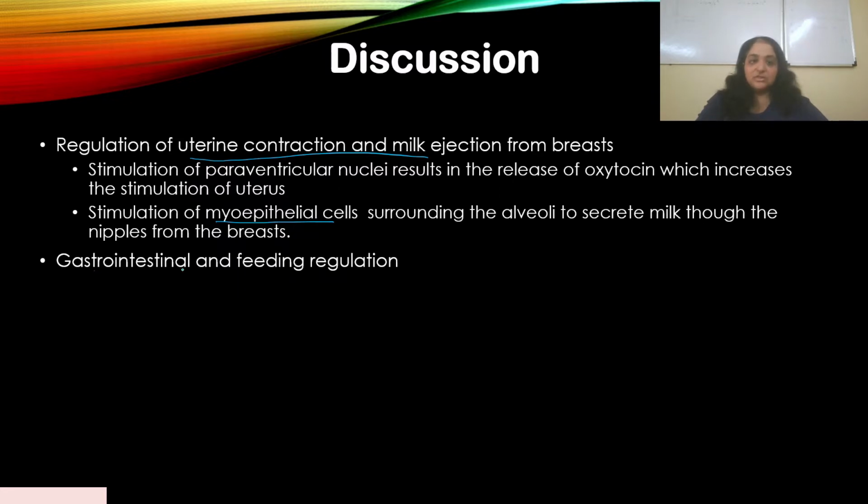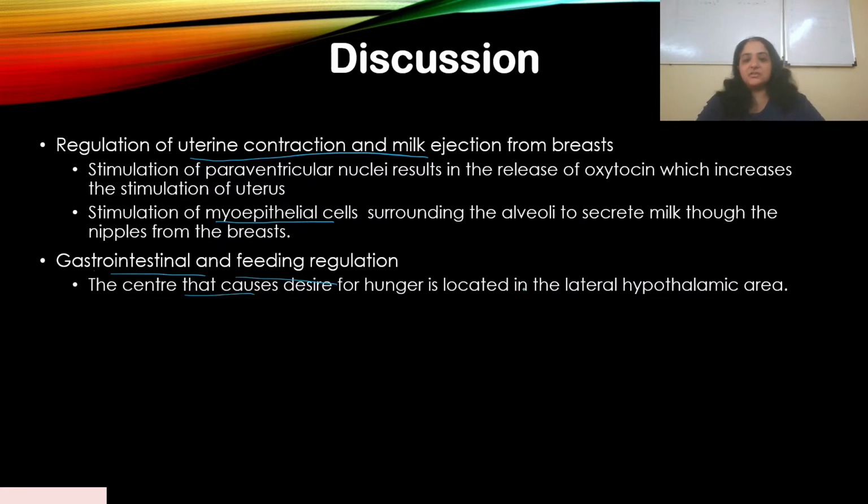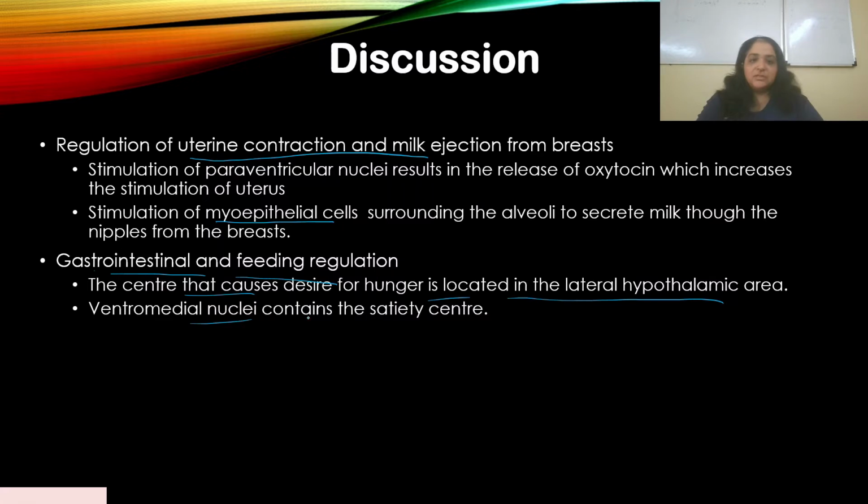Then, the urge of eating, that's gastrointestinal and feeding regulation. The center that causes desire for hunger is located in the lateral hypothalamic area. When a person is hungry, they search out for food, and that is present in the hypothalamus. The ventromedial nuclei contain a satiety center. Satiety is when you're feeling full, you've eaten enough food, and even if food is kept in front of you, you feel indifferent towards it. That is also present in the hypothalamus. So the urge for eating, that I've already discussed, is in the hypothalamus.